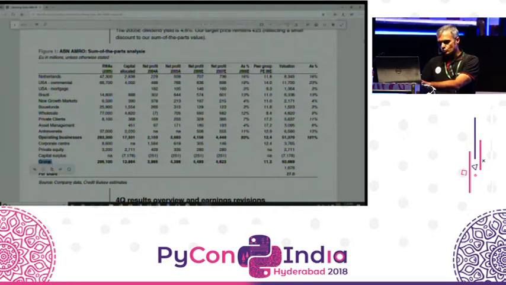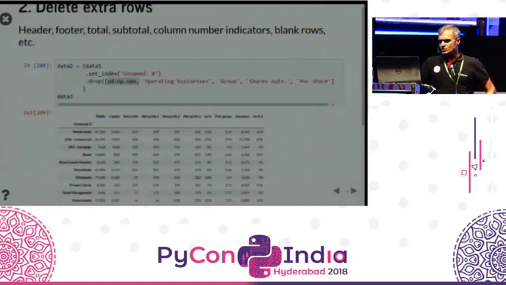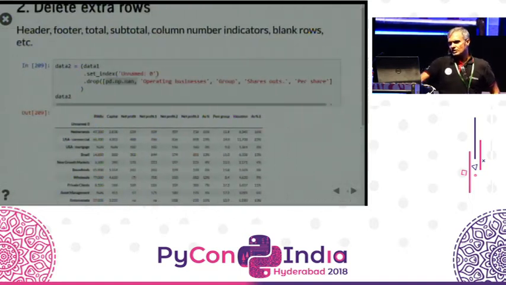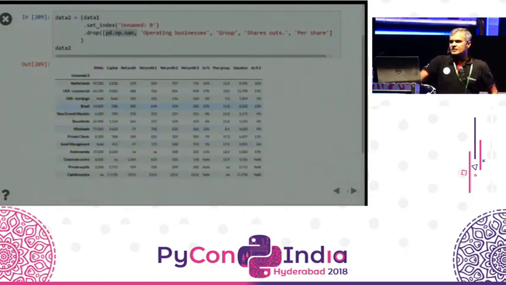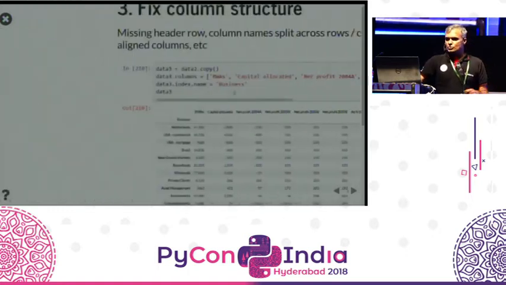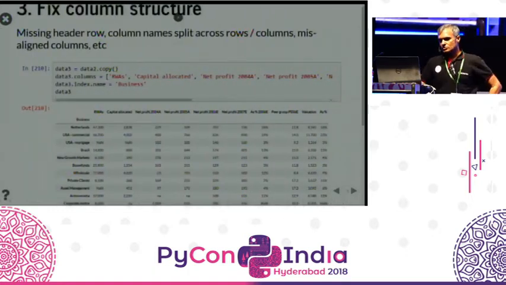I want to get rid of group. I want to get rid of shares outstanding and per share. So we can just drop all of those rows. And what we have is a data set that at least has the correct rows. Simple enough. Let's go to the next step, which is fixing the column structure.